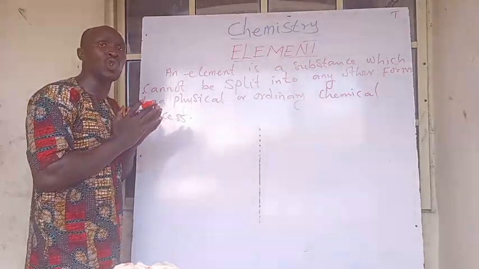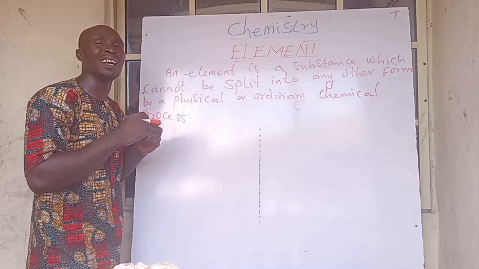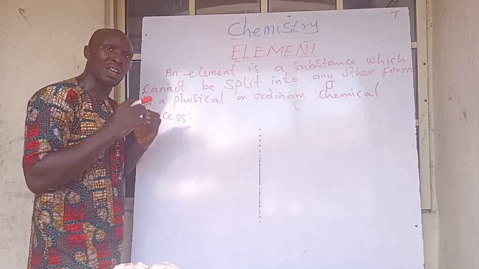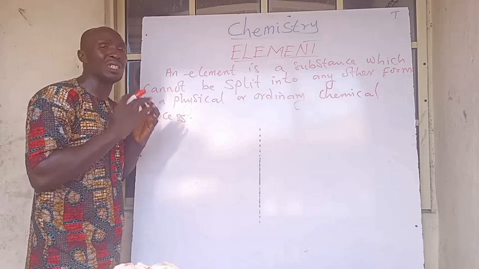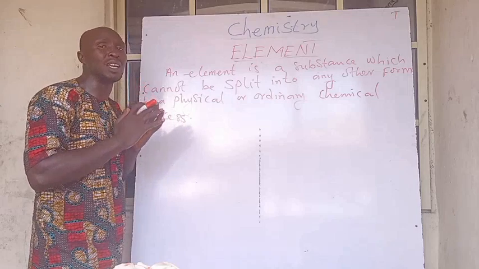Therefore, elements are grouped in different forms based on their characteristics, based on their behavior. Some elements are considered to be metals, some non-metals, some metalloids.